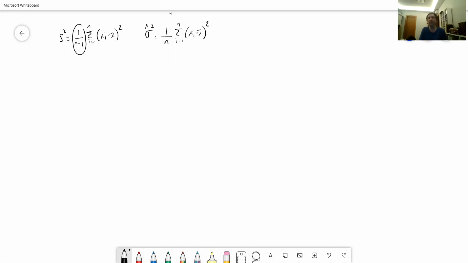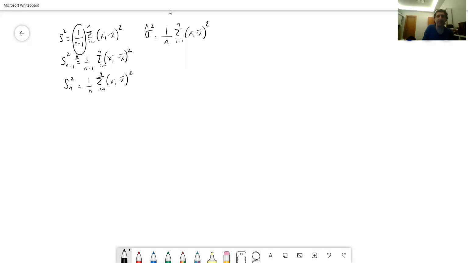Now let me make it a little bit more formal. I'm going to call this the sample variance with the denominator n minus 1, defined by the very same formula. And I'm going to use 1 over n, with i from 1 to n, of (xi minus x bar) squared, for the other one.